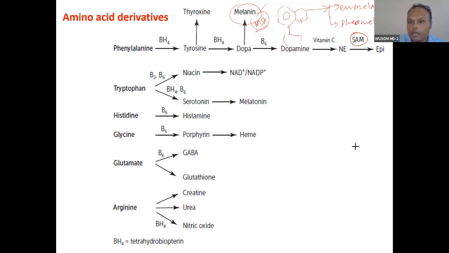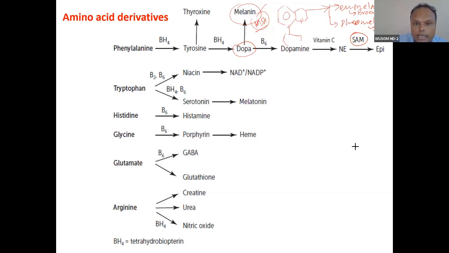Pheomelanin. This is red, and this is brown black. One is brown, a little bit changed. This is also 2 types actually. Just remember only 2, eu and pheo. This is brown black. This is red. So this is melanin synthesized from this.